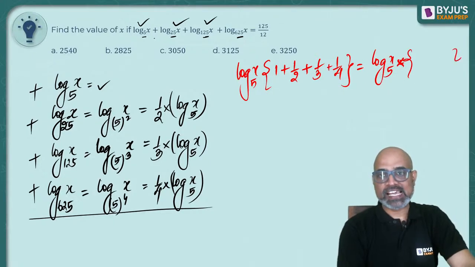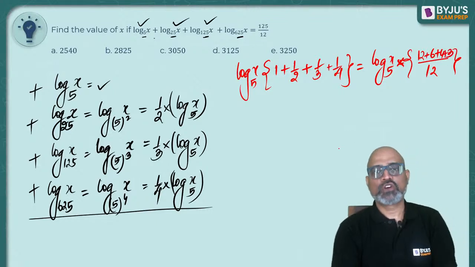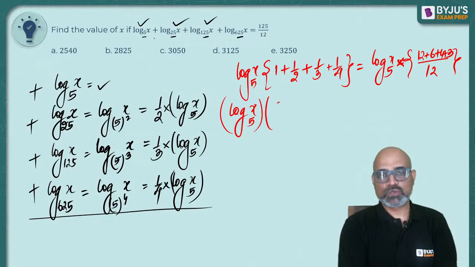If you take the LCM, it will be 12, and this is going to be 12 plus 6 plus 4 plus 3. Now what is 12 plus 6 plus 4 plus 3? That is 12 plus 10, 22 plus 3, 25. Okay. So what we get is log x to the base 5 into 25 by 12 is given as 125 by 12.